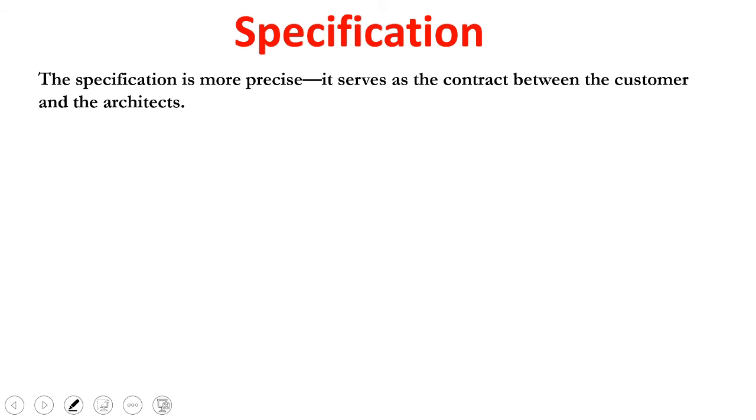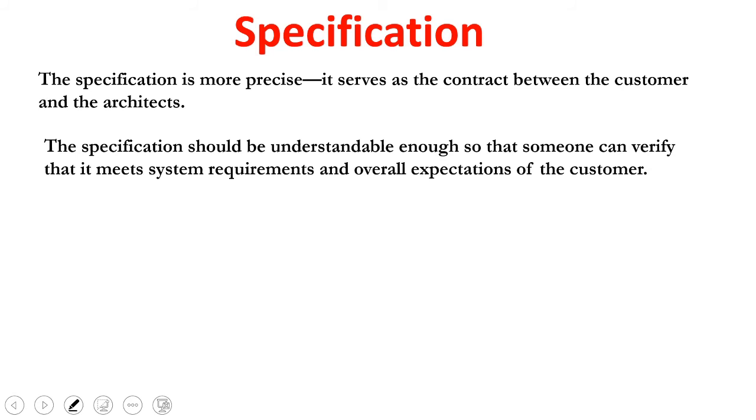I'll make everything a contract and get a signature from the customer. For this much time, I'll finish the product and give it with the specification. You have to give me this. Everything will be settled. That is very important with respect to specification. It is a contract between the customer and the architect.